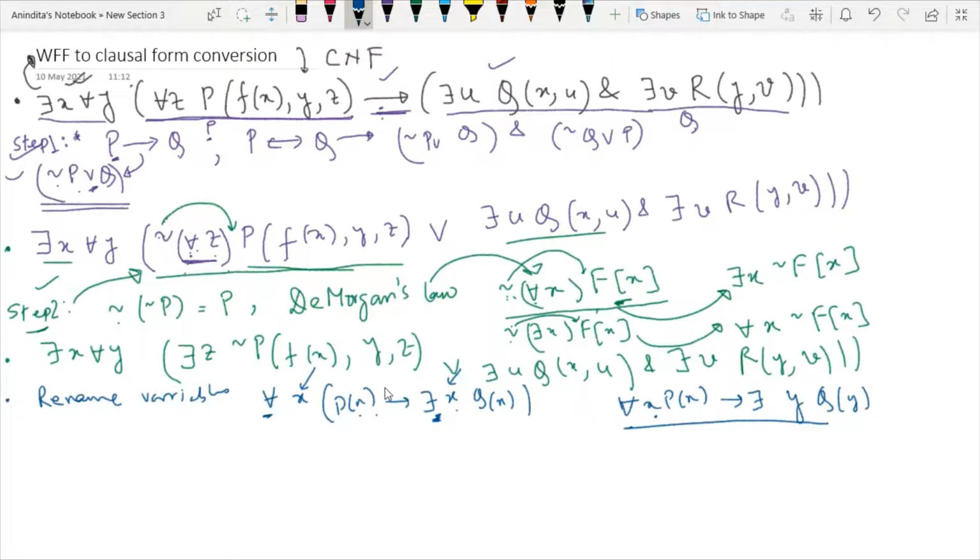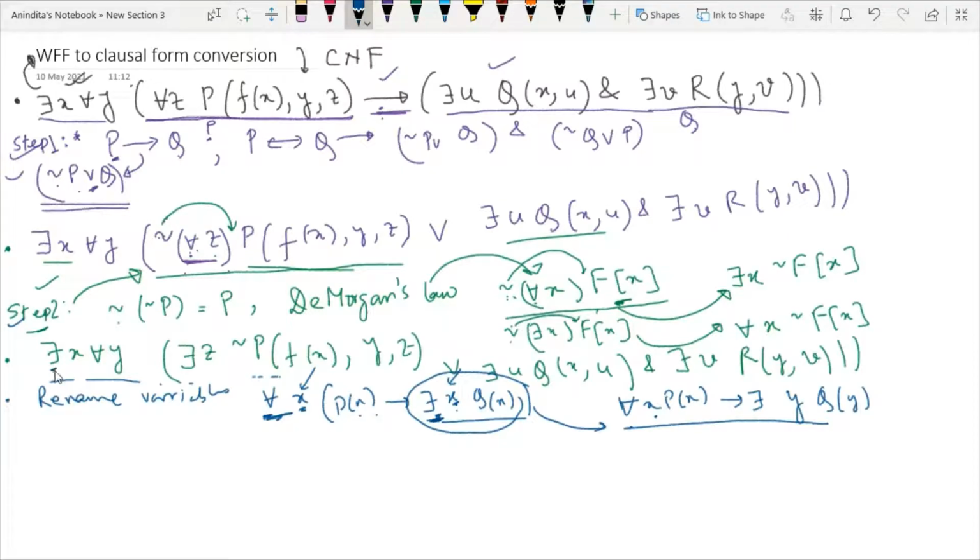So try to understand, whenever you have this kind of scenario where different universal quantifiers are using the same variable, you have to rename any of the variables according to your choice. So here I am renaming the second variable as y. But it may happen that it is not required for your problem. See, in our case, after applying step number 2, this is our final output. So now in this case, we do not have this kind of scenario.